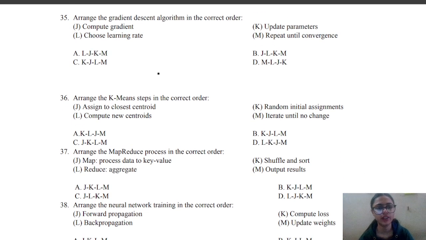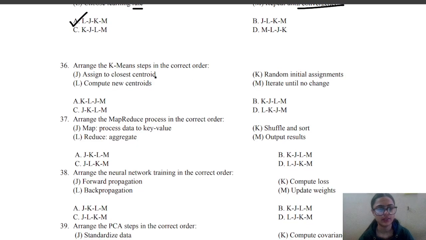Next, arrange the gradient descent algorithm in correct order. The correct answer for this question is A. First choose the learning rate, then compute the gradient, then update the parameters, and then repeat until it has converged. So the correct answer is A.